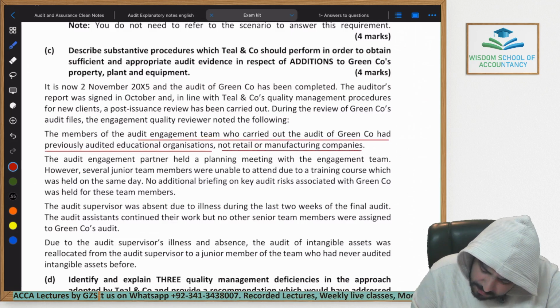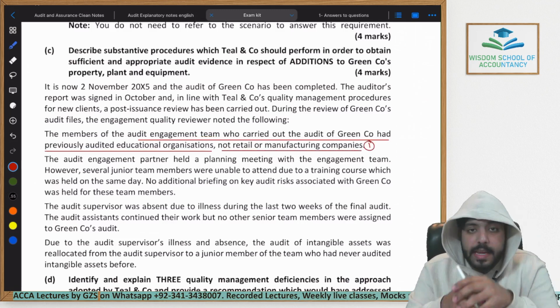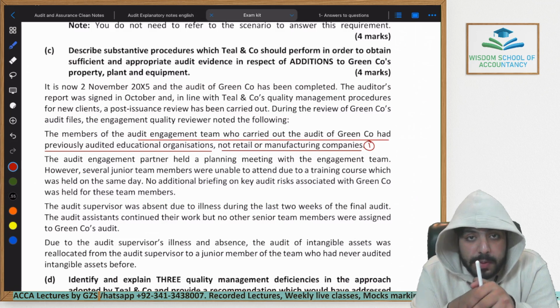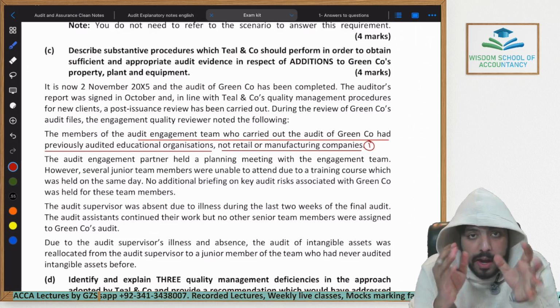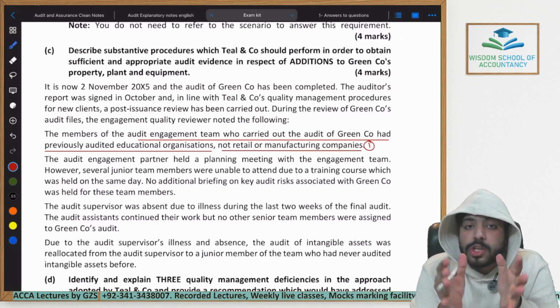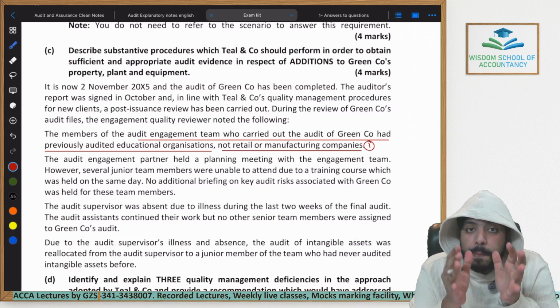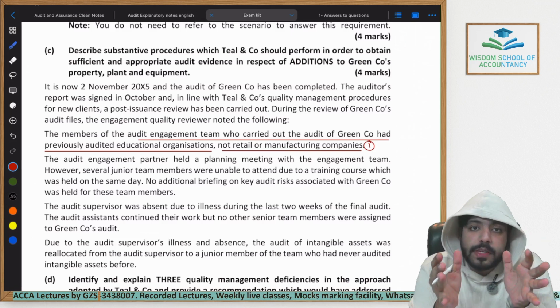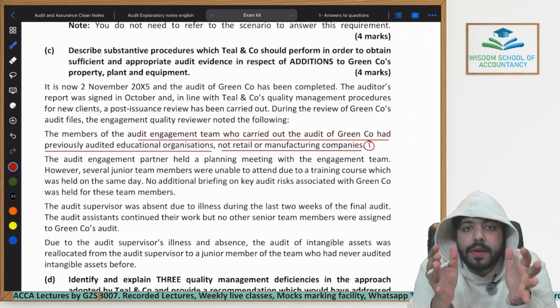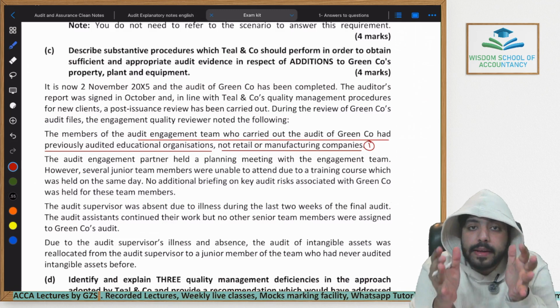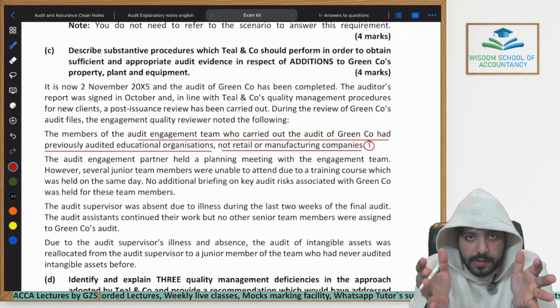So this specifically means that the team does not have enough experience in auditing the kind of company which Green Corporation is. Because they don't have enough knowledge of this industry, how would they have identified the correct risks within the financial statements?